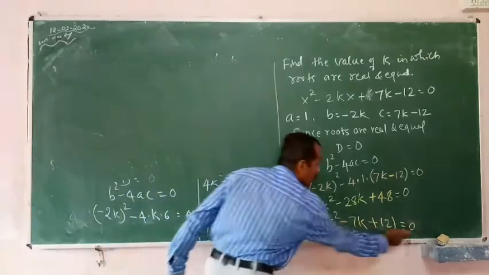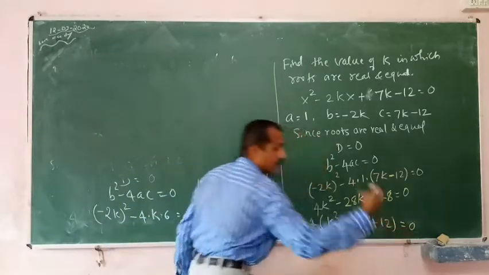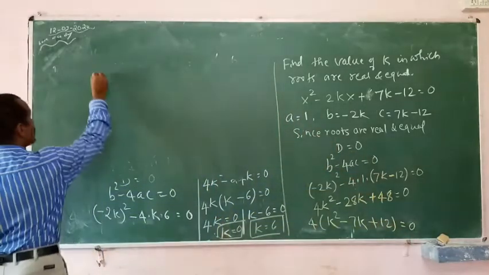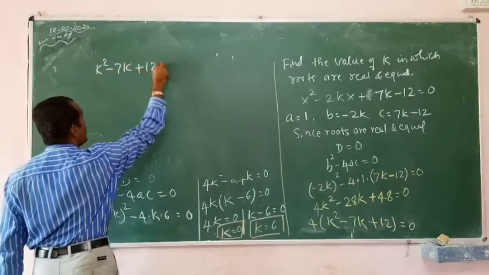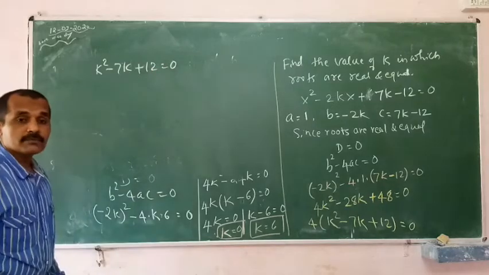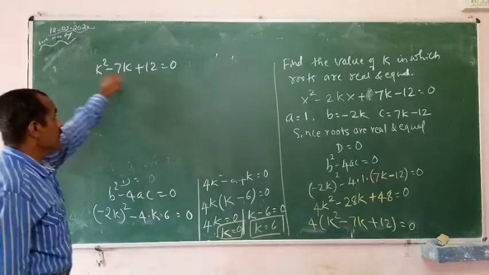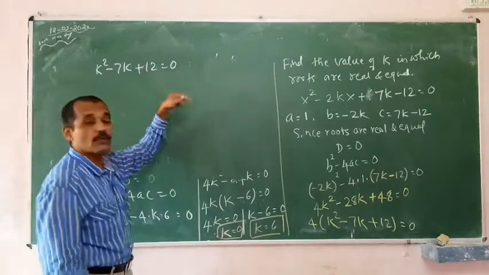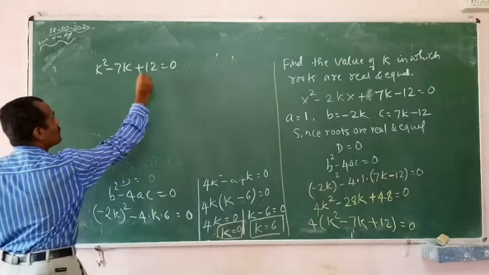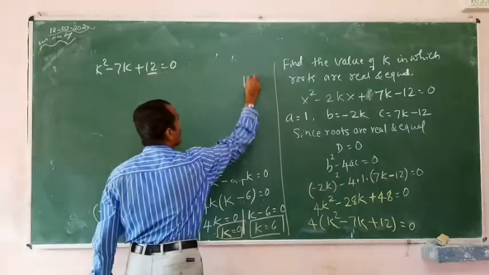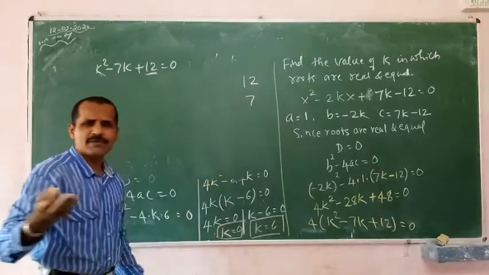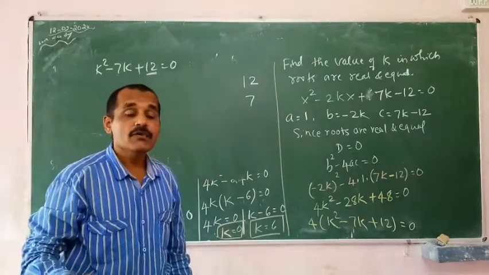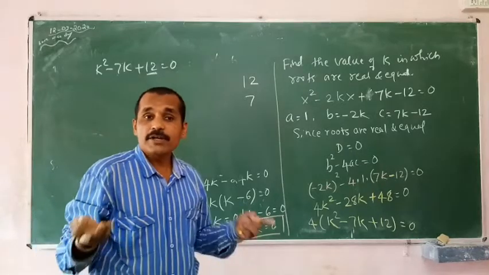Now, this 4 will go in the denominator of 0 by 4. It will be 0. So what is left out? K square minus 7k plus 12 is equals to 0. The answer is 0 only. Now, if you multiply, you should get 12. If you add, you should get 7. Very simple. 4 and 3. Which 4 and which 3?